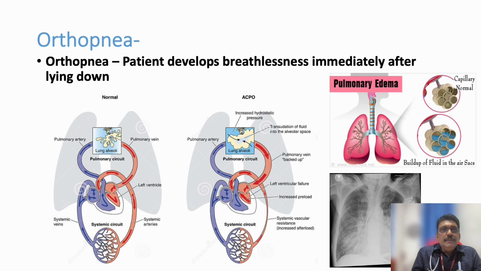You can see many patients who have cardiac failure will not be able to lie down straight. They will try to sit up and sleep. Okay, in a propped up position only they will be able to sleep. This is called orthopnea. So here fluid accumulates in the air spaces. That fluid prevents oxygenation in the lungs. This is orthopnea.